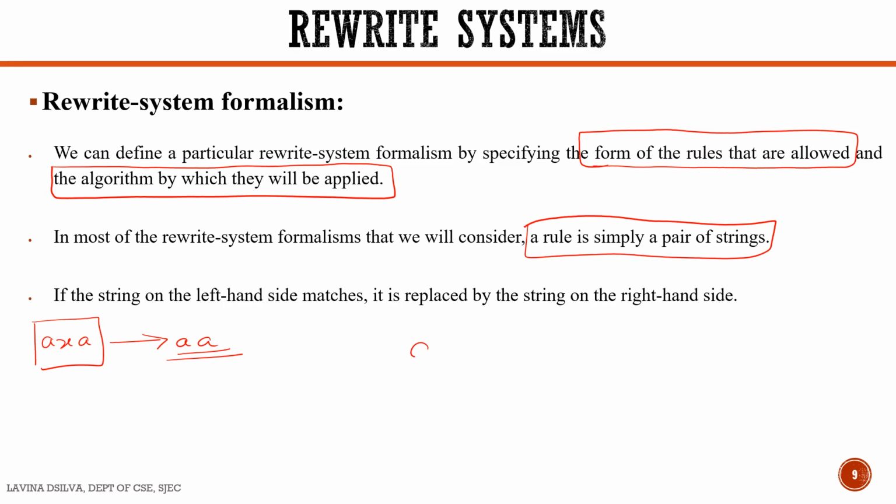Another rule is A, B star, A, B star, A, which tends to AAA. So what are we doing? We are supposed to squeeze out, or replace, the B's between the three A's. So in case there is a construct like this, we are supposed to replace it with the string AAA. So this is what happens. Most of the time it is just a simple pair of strings, and if the left hand side matches, it is replaced by the string on the right hand side.